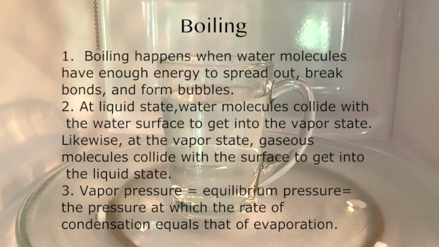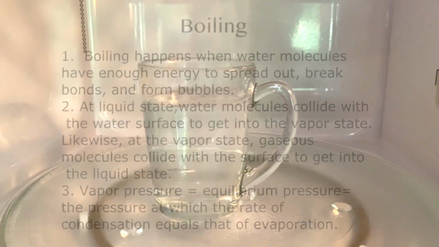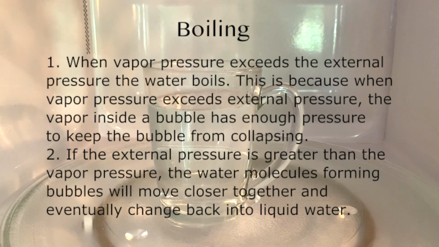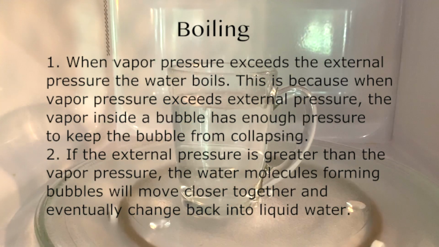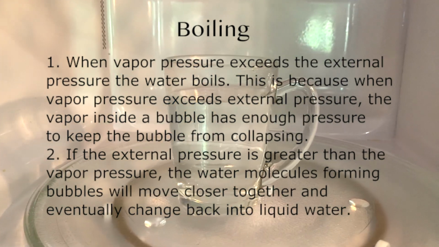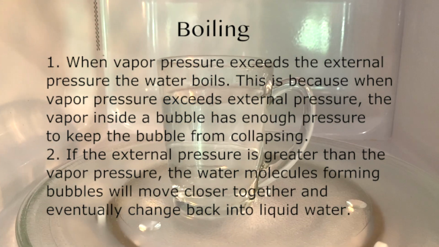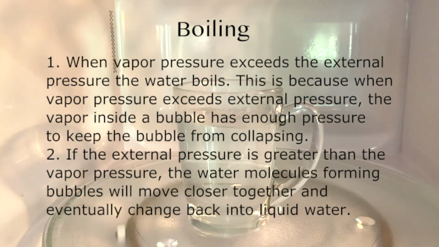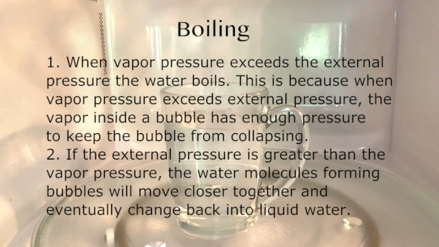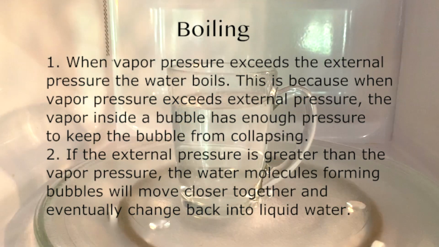Equilibrium pressure is when the rate at which water evaporates into vapor is equal to that at which the vapor condenses back into water. When vapor pressure exceeds the external pressure, the water boils. This is because when vapor pressure exceeds external pressure, the vapor inside a bubble has enough pressure to keep the bubble from collapsing. On the contrary, if the external pressure is greater than the vapor pressure, the water molecules forming bubbles will move closer together and eventually change back into liquid water. When this happens, a solution will remain unboiled past its boiling point.